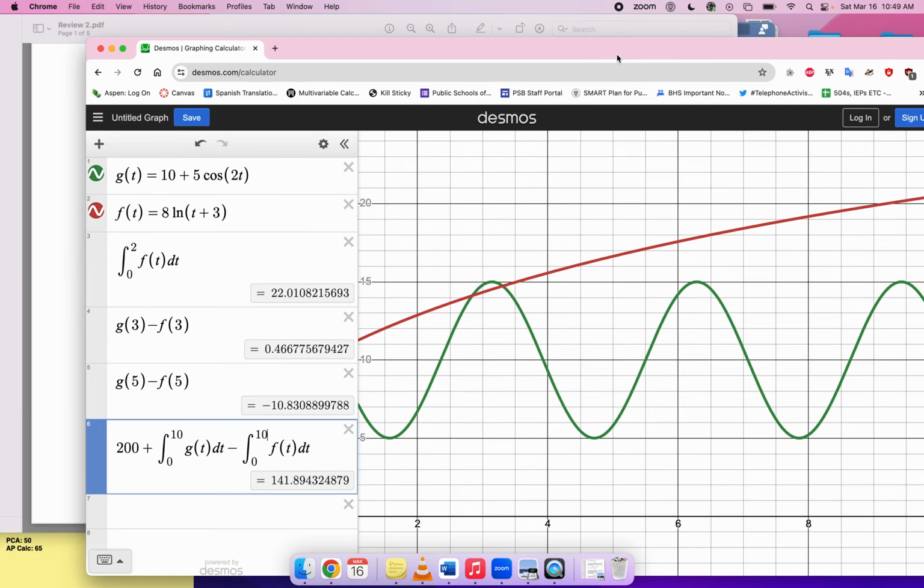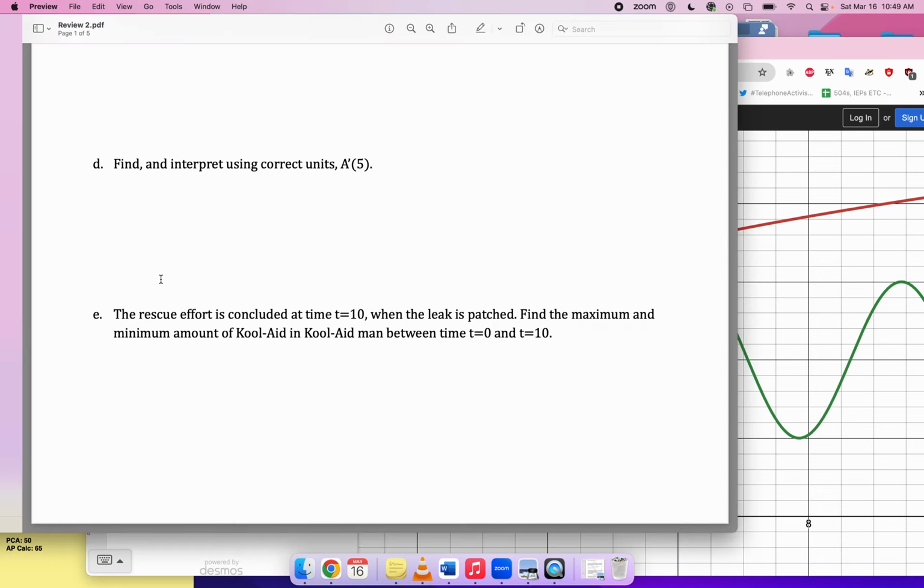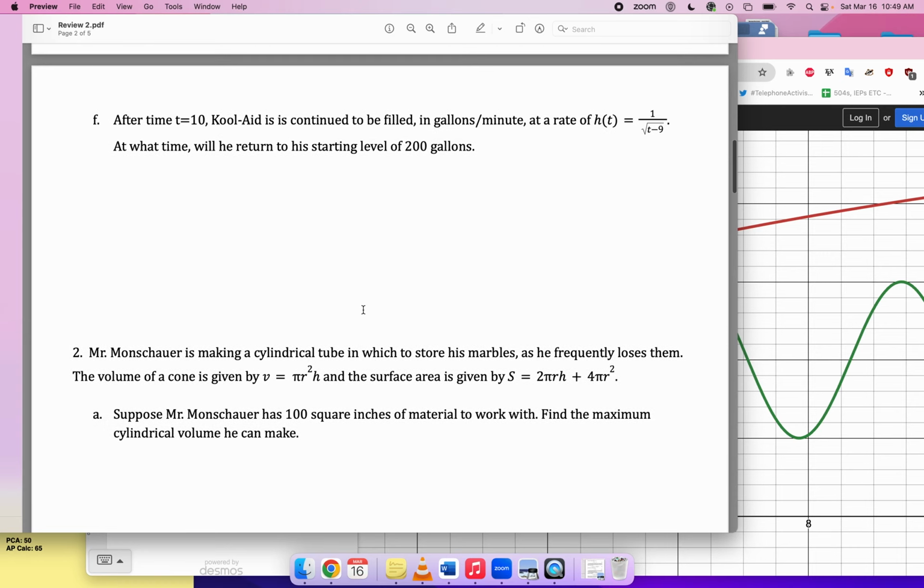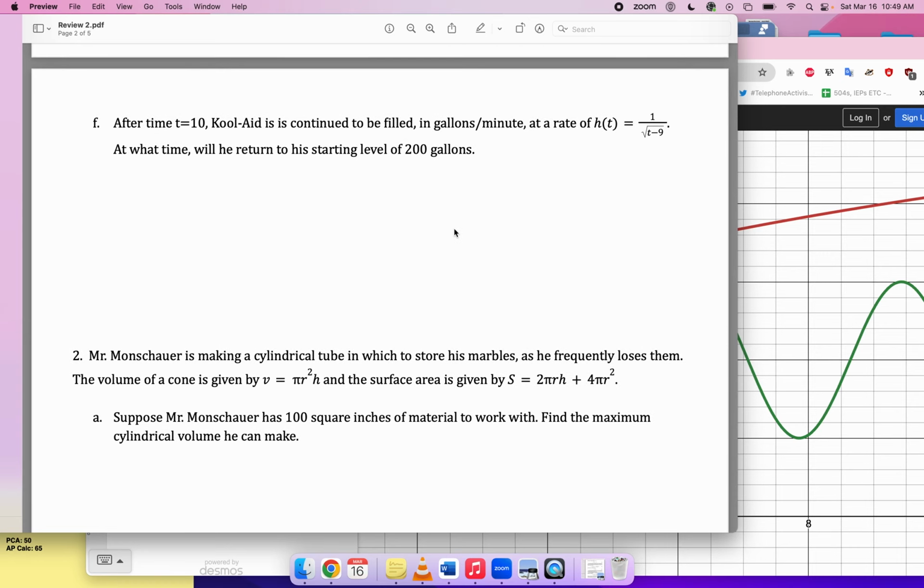Okay, 141. So he lost more than a quarter of his Kool-Aid, which sounds pretty bad, but I don't know Kool-Aid biology. Oh my god, there's more. Okay. Part F, after time t equals 10, Kool-Aid is continued to be there's obviously some copying and pasting stuff that happened here. Okay, after time t equals 10, he keeps receiving Kool-Aid, I think is what it's saying, but at a different rate, at a totally different rate.